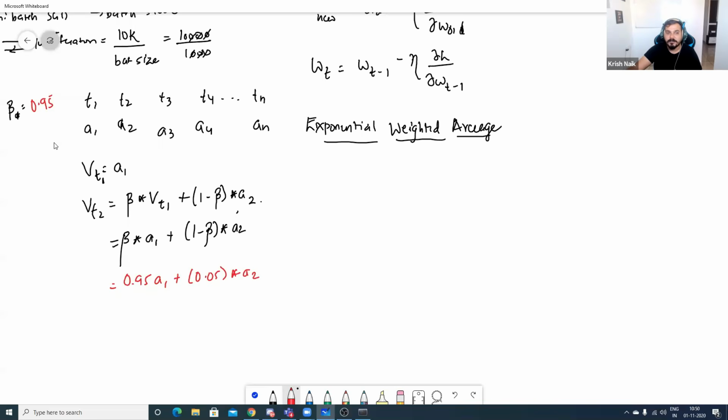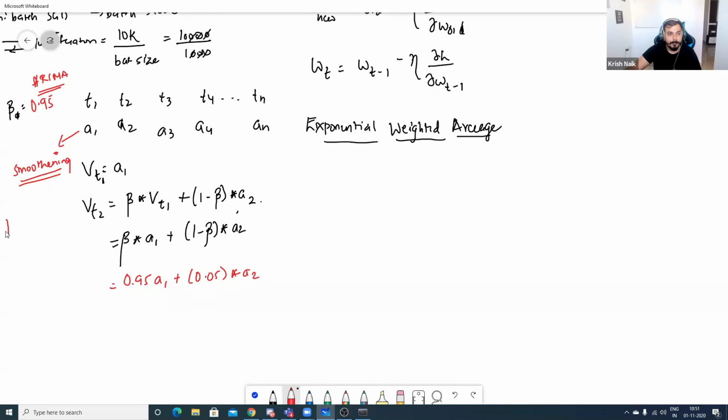Now, exponential average basically means it is bringing smoothening. This is also there in something called ARIMA, guys. There is a machine learning concept called ARIMA where we also use some kind of smoothening concept. If you really want to do some forecasting, at that time we basically use this concept. Now, when I write 1 minus beta, I'm actually getting 0.05 multiplied by A2. That basically means the next point is given less importance.